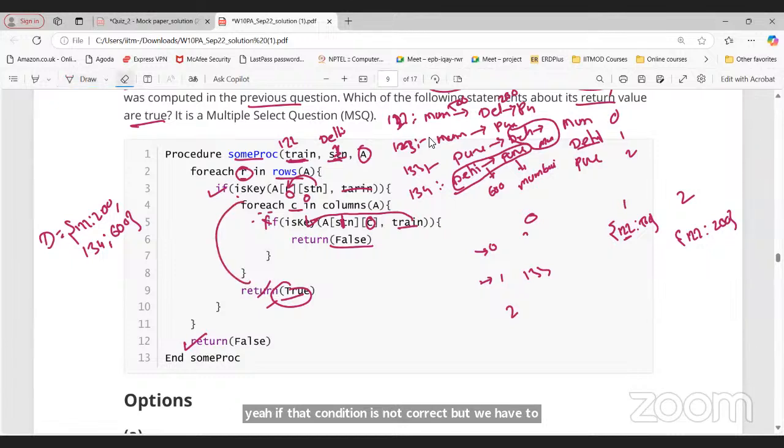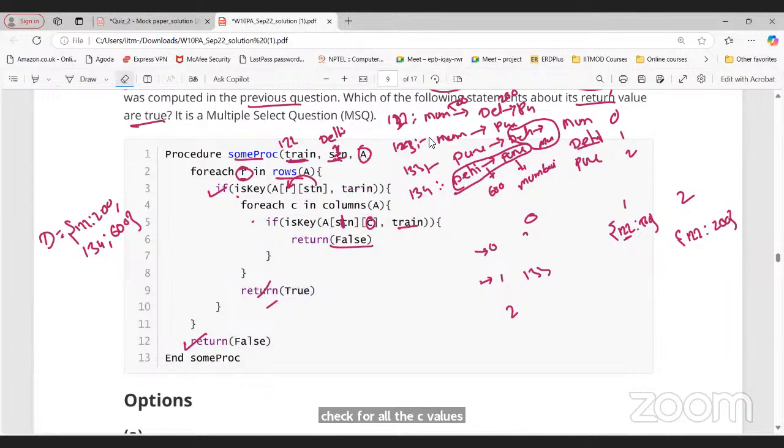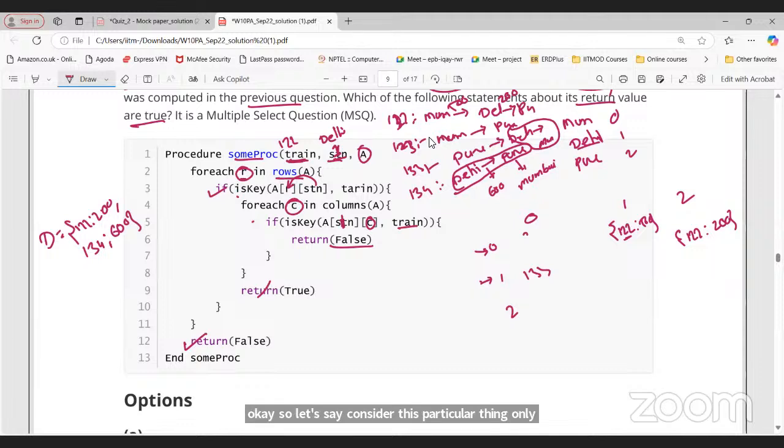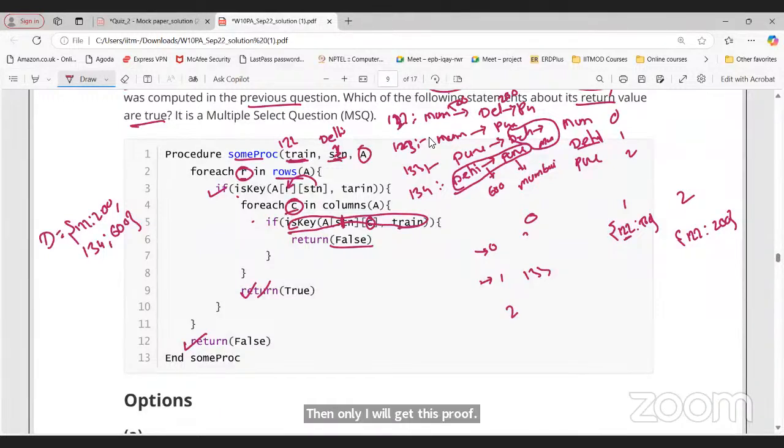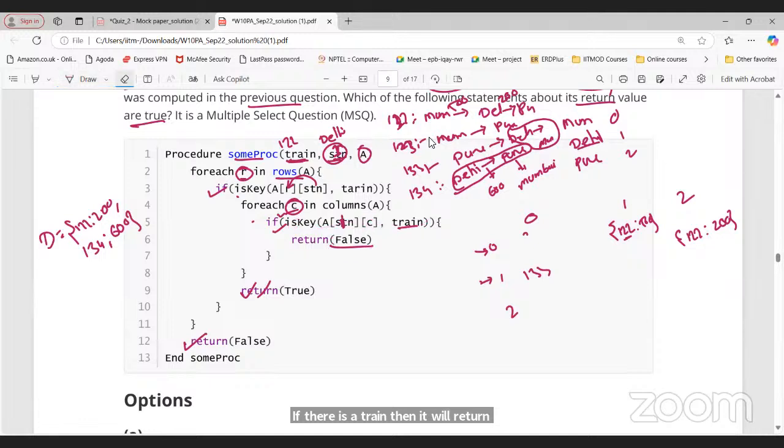Okay. So let's say consider this particular thing only. Here, for any C value, this condition should not be true, right? Then only I will get this true. It means for that station, whatever the input is, and the C, means all the stations, if there is a train, then it will return false, right? If this is true. Can I say like this?